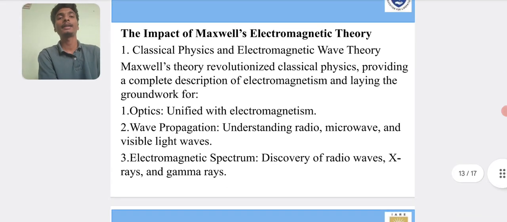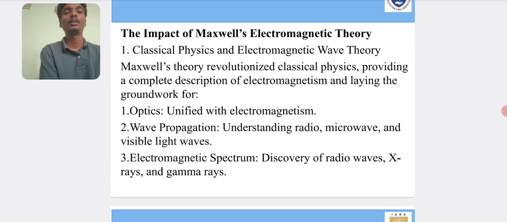The impact of Maxwell's electromagnetic theory. The first one is classical physics and electromagnetic wave theory. Maxwell's theory completed classical physics, providing a complete description of electromagnetism and laying the groundwork for optics and field electromagnetism. Wave propagation: understanding radio, microwave, and visible light waves. Electromagnetic spectrum: discovery of radio waves, X-rays, and gamma rays.